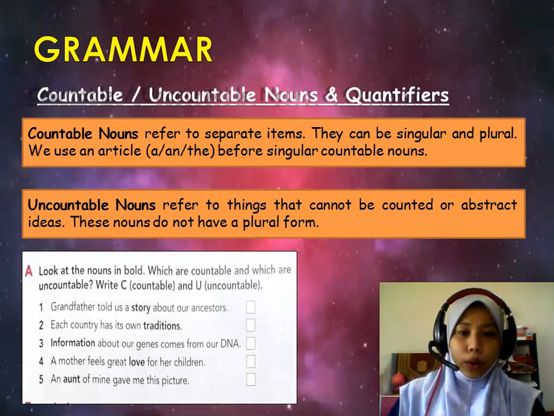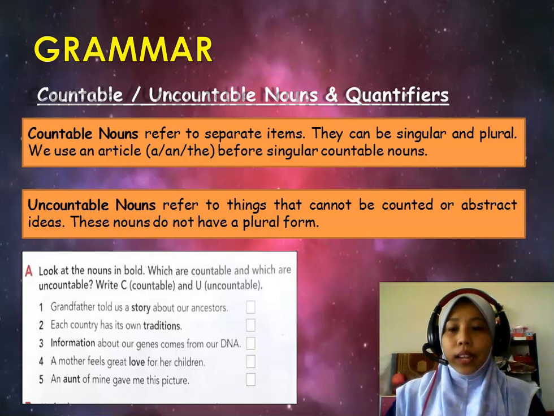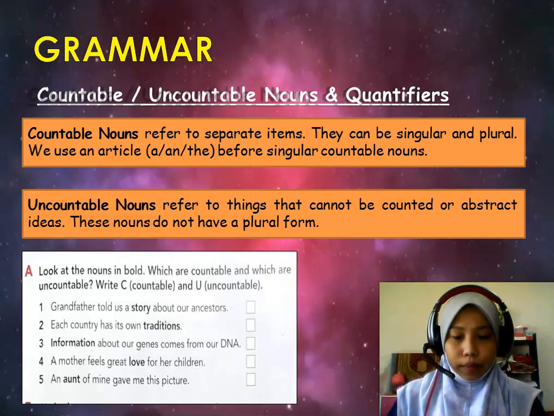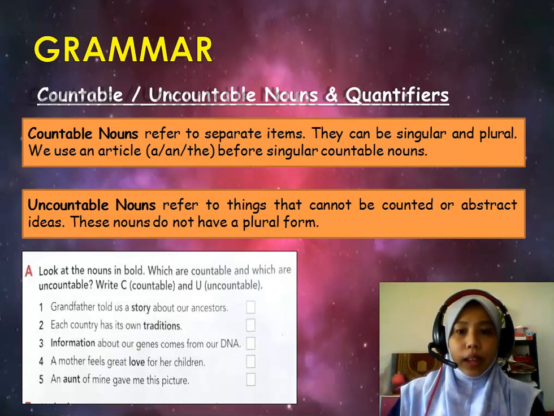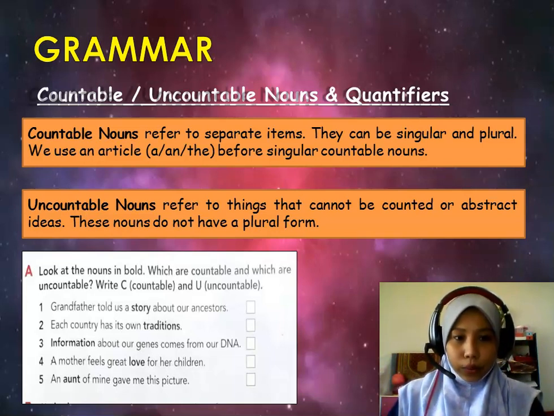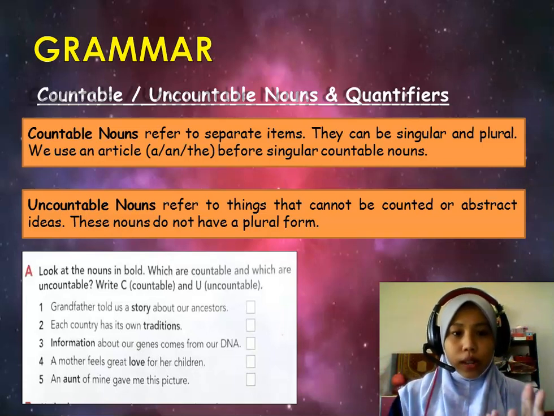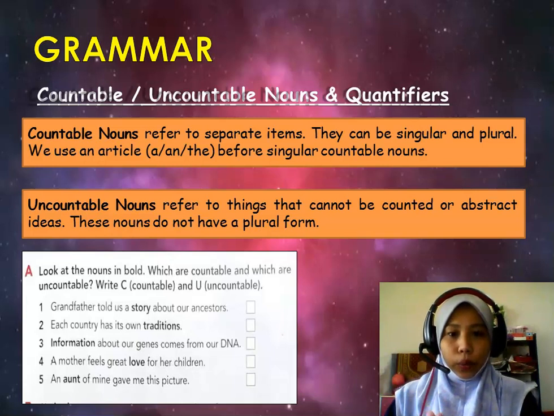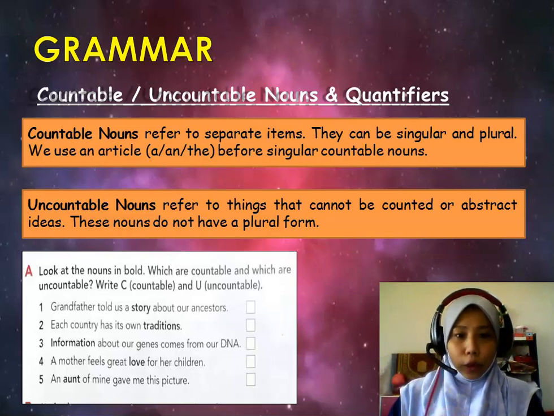For more understanding, let's take a look at practice A. The instruction: look at the nouns in bold. Which are countable and which are uncountable? Write C for countable and U for uncountable. Again, remember, countable refers to separate items and the use of an article, a, an, or the, before the singular countable nouns.